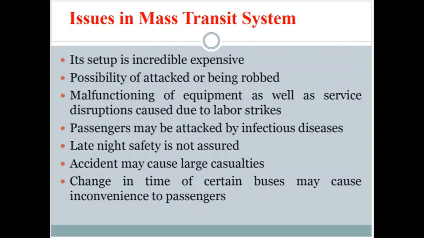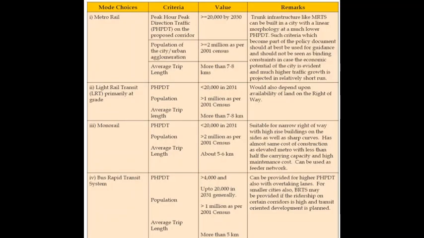Then a change in time of certain buses may cause inconvenience to passengers. So finally, we need to understand the criteria upon which we will make a choice between these various urban mass transit modes. So if we need to choose the metro rail, then the criteria would be that peak hour peak direction traffic, that is the PHPDT, should be greater than 20,000 people, and the population of the city for which we want to use the metro rail should be greater than 2 million people, and the average trip length could be more than 7 to 8 kilometers.